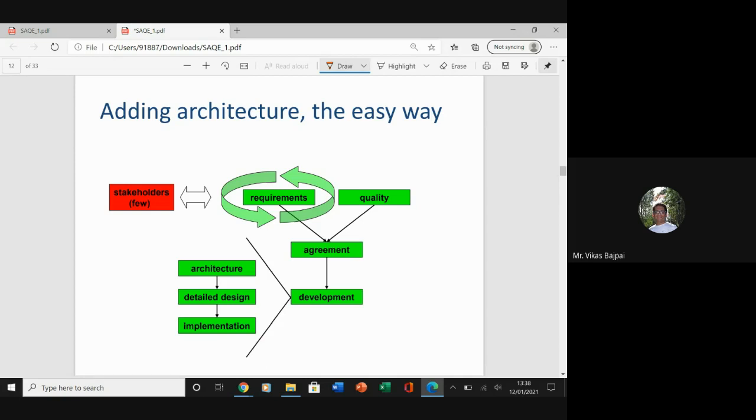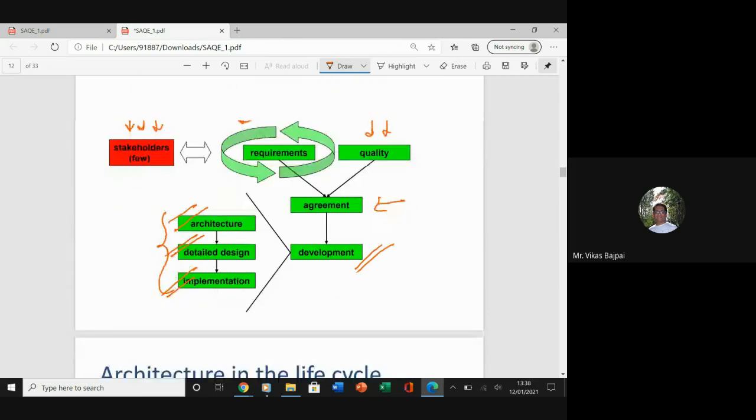So what we have done here is this part remains the same. Stakeholders are included, we have requirements, we went for an agreement. Now, once we started the development, we said that in this phase, let's add architecture, detailed design, and implementation.